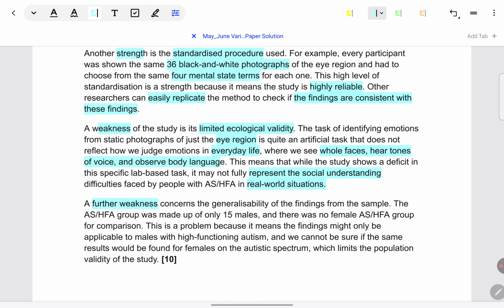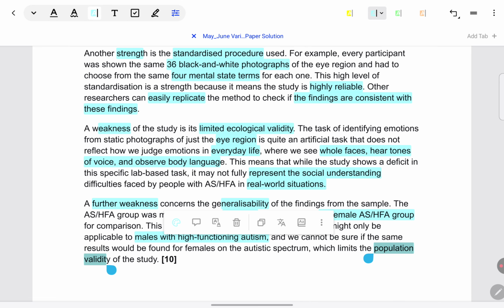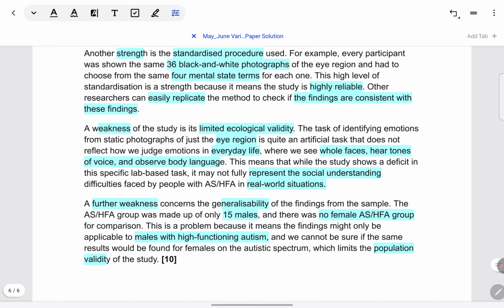And the last weakness is generalizability. Evidence-wise, why are we saying generalizability is difficult? Because in the ASHFA group there are only 15 participants, all of whom are males, absolutely no females. Why is this a weakness? Because then findings will generalize only to males with HFA, it will not generalize to females with HFA in the population. And that is why population validity, or you can use the general term generalizability, of the findings of this study are lacking.